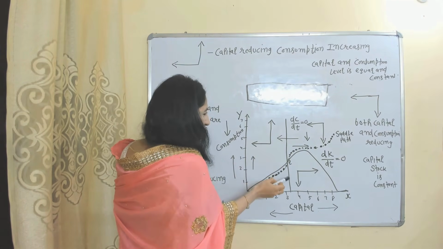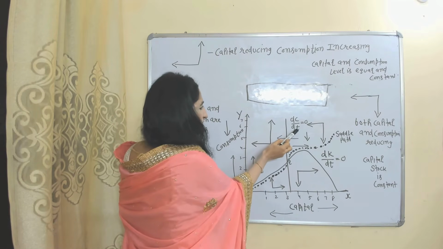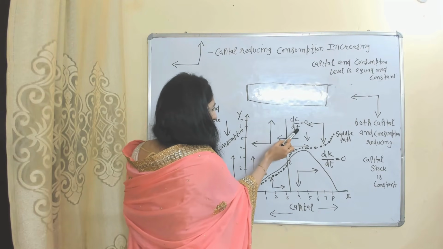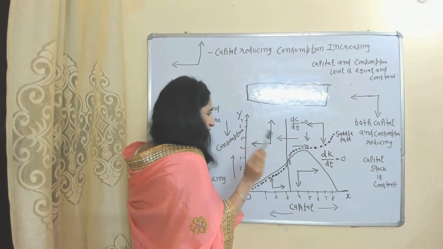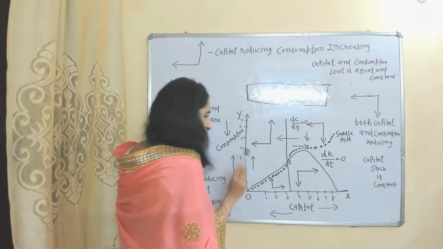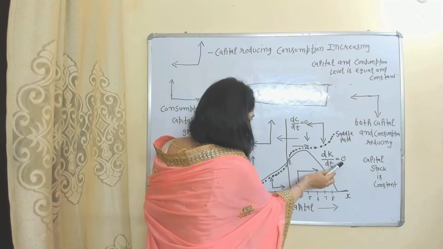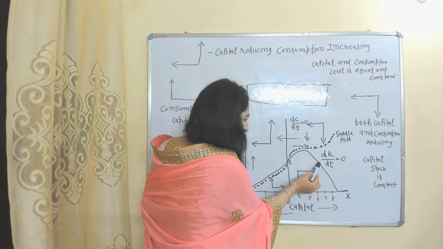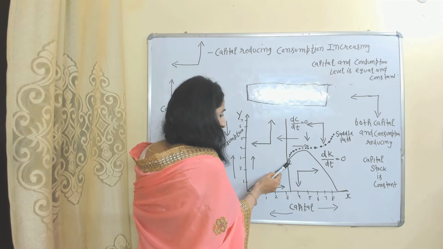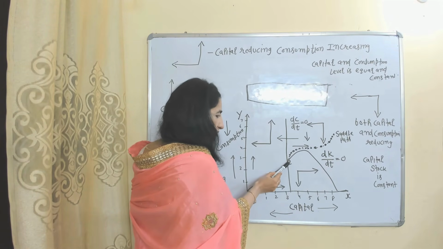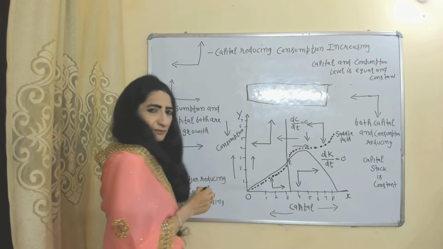This vertical line shows that the derivative of the consumption function with respect to time is equal to 0. That means consumption is constant. So this vertical line shows consumption is constant. This curve shows the derivative of capital with respect to time is 0. That means this curve shows capital is constant. This is the equilibrium point, because at this point the levels of consumption and capital are both constant. So E will be called our equilibrium point.